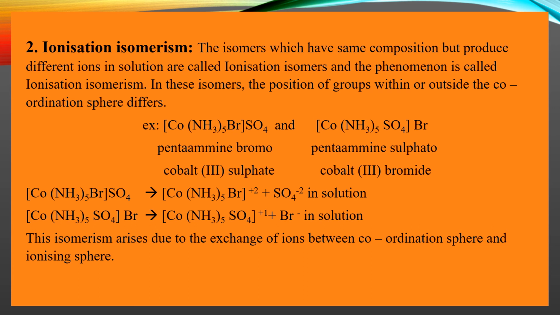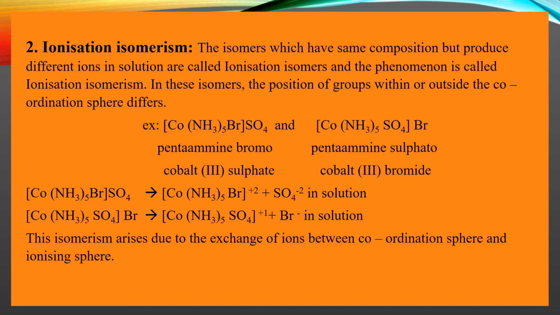The first one, [Co(NH3)5Br]SO4, in solution produces the ions [Co(NH3)5Br]2+ and SO4 2-. The second one, [Co(NH3)5SO4]Br, in solution produces the ions [Co(NH3)5SO4]+ and Br-.